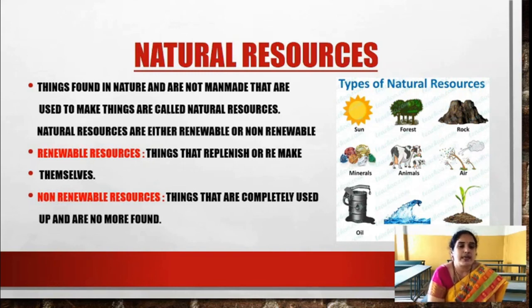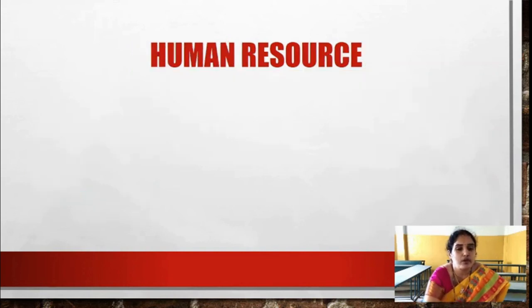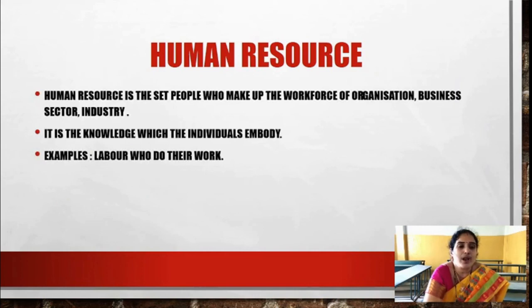Now what is a human resource? Human resource is a set of people who make up the workforce of an organization, business, sector or industry. It is the knowledge which individuals embody. Example, labor who do their work. In an organization we can see all the people together. One work cannot be done by a single person.